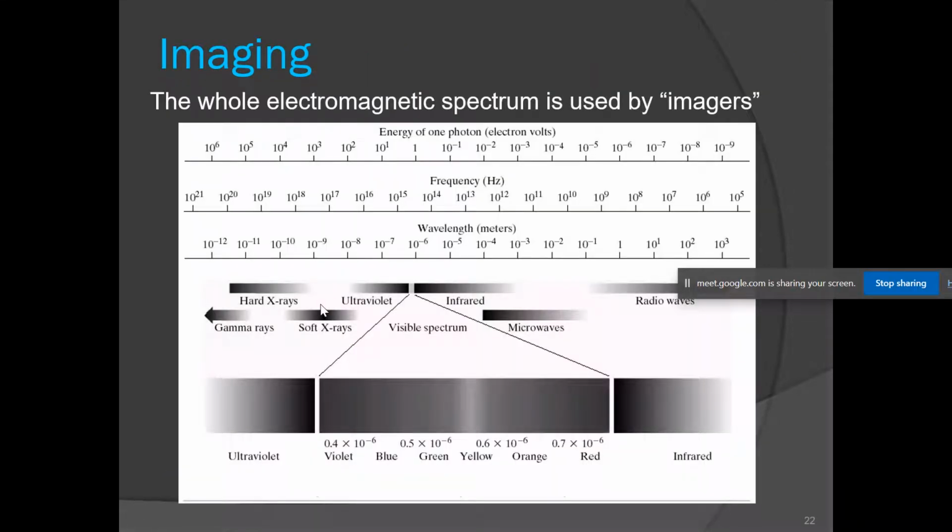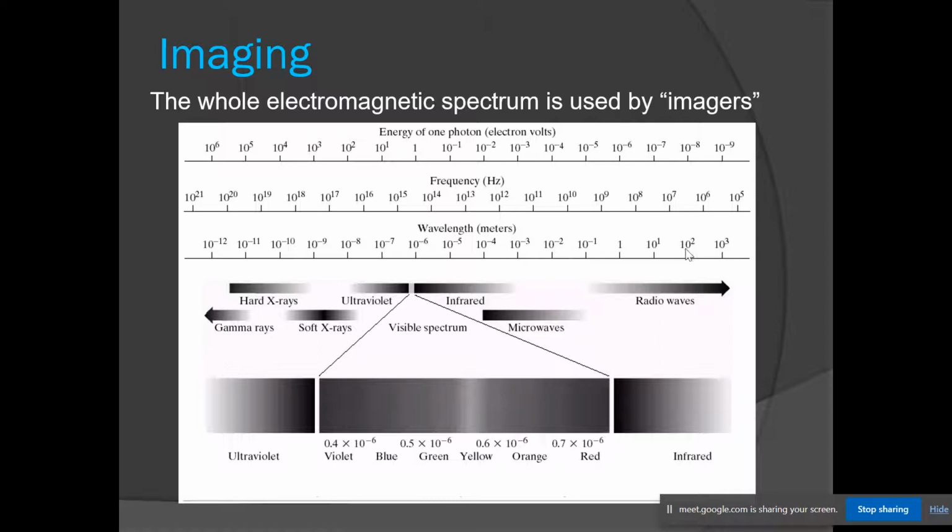Now we are very much familiar with images which are taken in the visible spectrum. But our imaging equipment, also known as imagers, can use the whole electromagnetic spectrum for capturing images. This diagram is showing the electromagnetic spectrum. If you go from left to right, the energy and the frequency are decreasing, whereas the wavelength of the rays is increasing. On the leftmost part we have gamma rays, then X-rays, ultraviolet rays, then a small range of the visible spectrum, then infrared rays, microwaves, and radio waves.